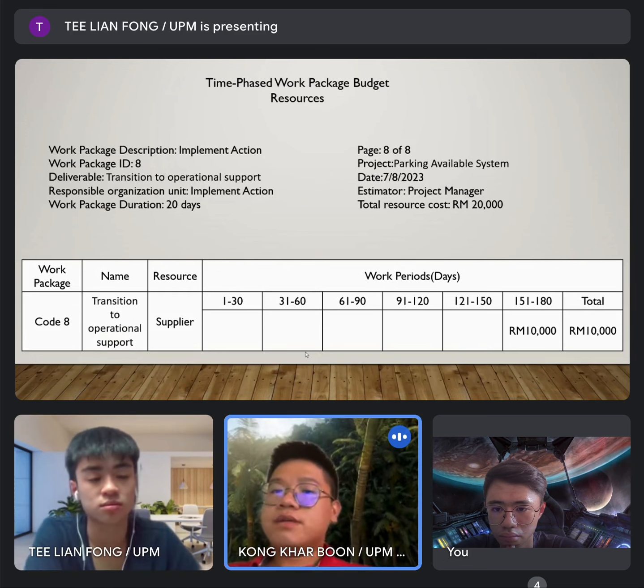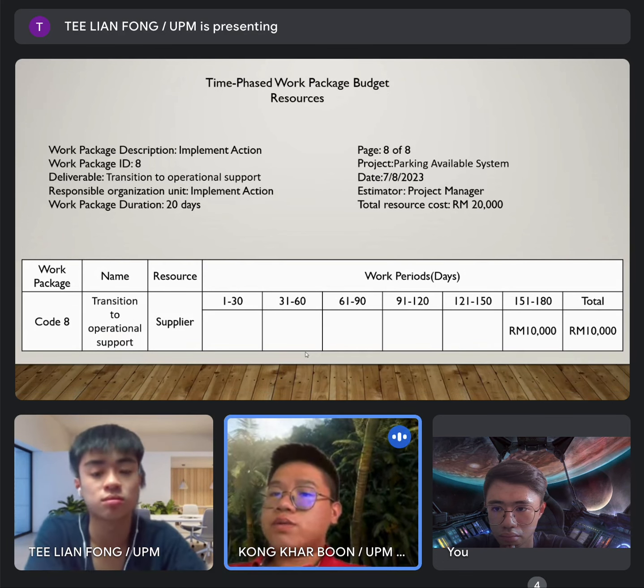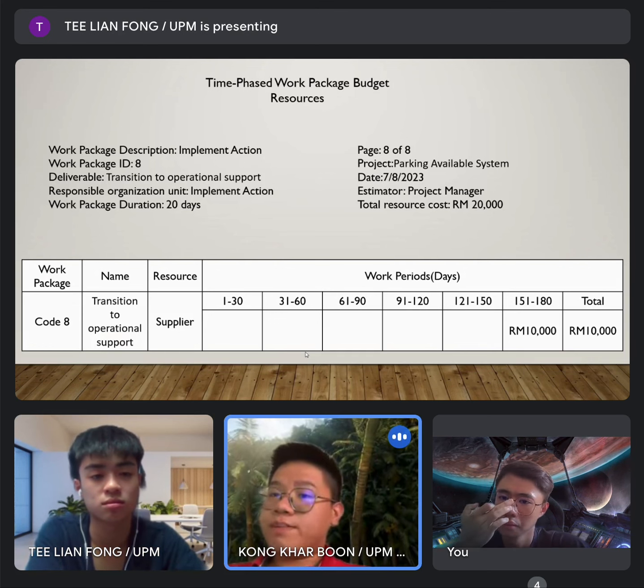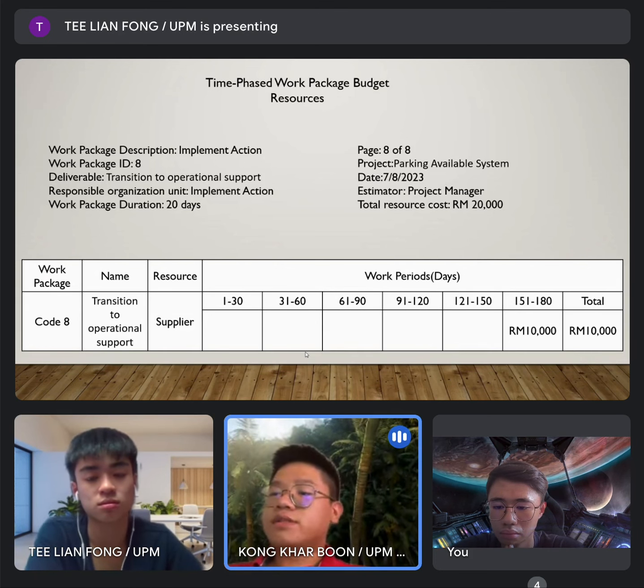And for the last one, the deliverable is transition to operational support, and the responsible organization unit is implementation, and the work package duration is 20 days. The total resource cost is 20,000. It is also placed between the 151 and 180 work periods.